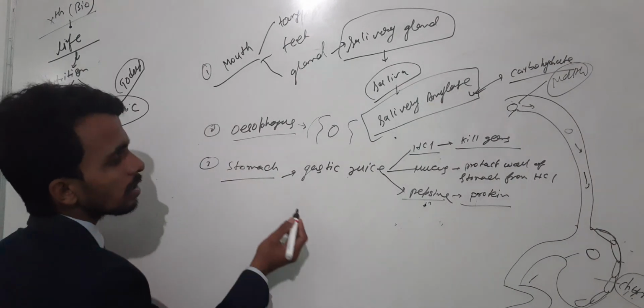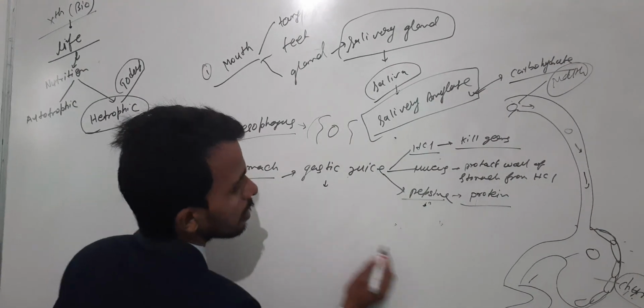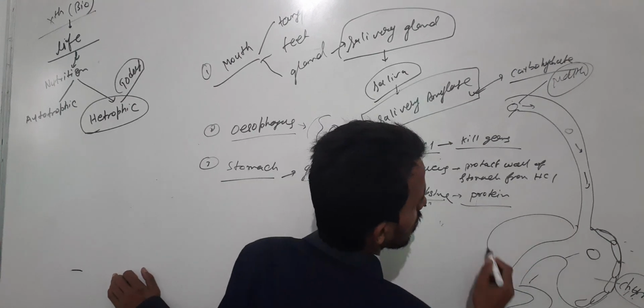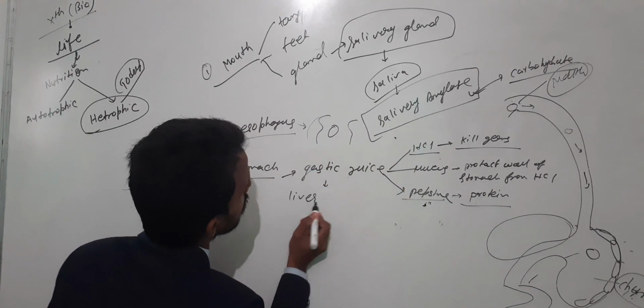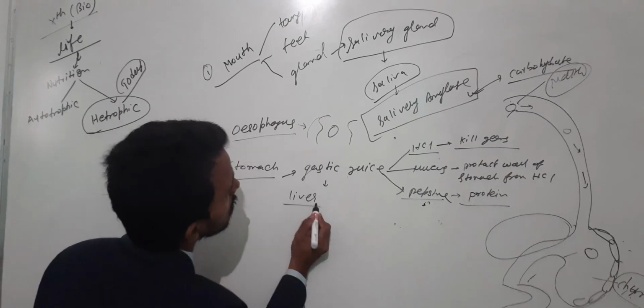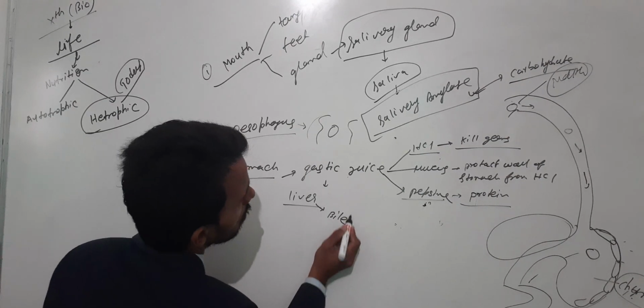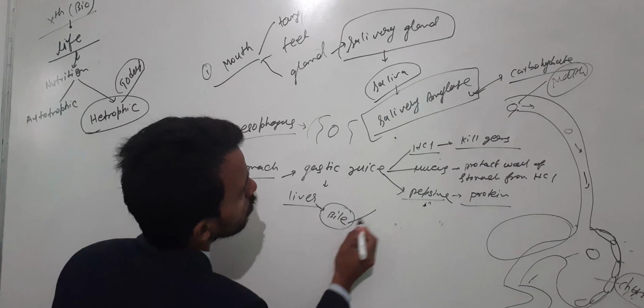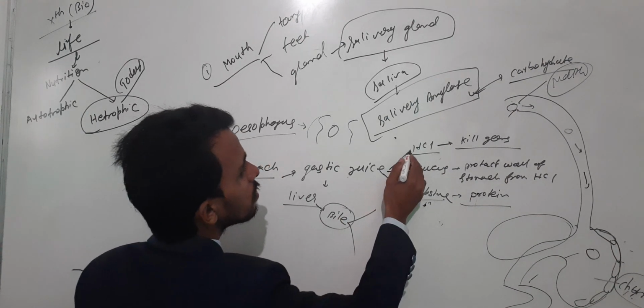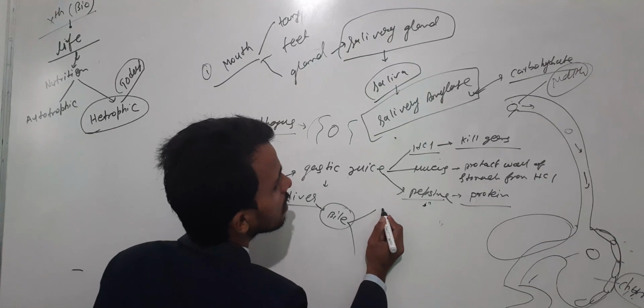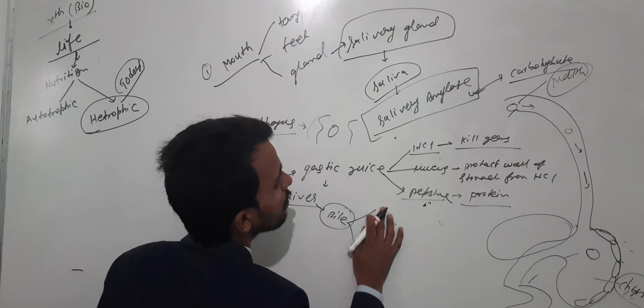Now, above the stomach there is a gland named the liver, right? The liver is the gland which basically secretes bile. Bile performs two functions. One, to neutralize the effect of acid, or make the food basic.